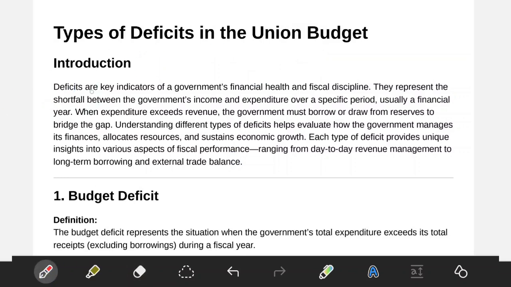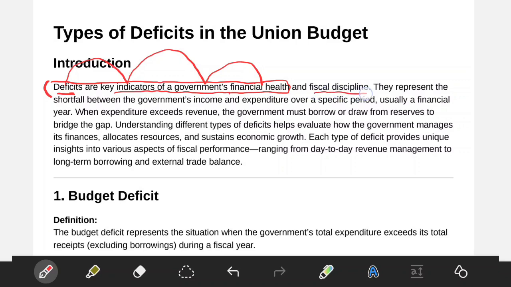Now let us start our discussion with deficit. We are going to start the introduction with deficit, defining it. Deficits are the key indicators of the government's financial health. This is one. Deficits are the key indicators of government's financial health, and they also help us to understand how large the fiscal indiscipline is. That's the reason they are also a good indicator of whether the deficits are in discipline or not.